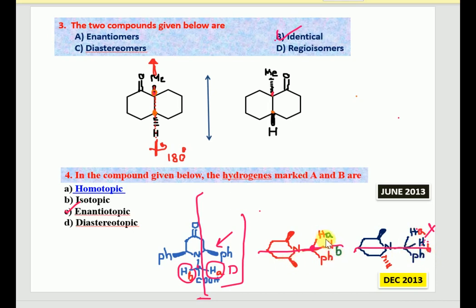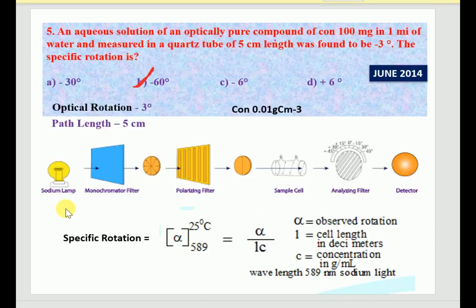If the hydrogens can be interchanged by transformations happening because of a plane of symmetry or center of symmetry, then that will be considered as enantiotopic. So here our question is related to this molecule. Here HA and HB are both enantiotopic to each other.